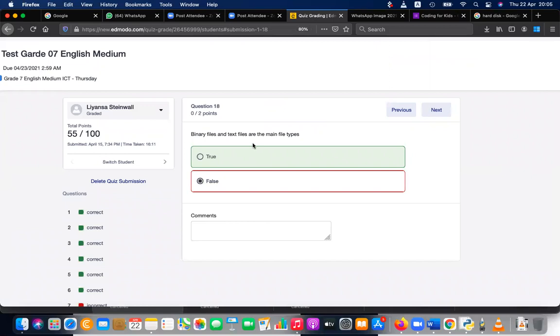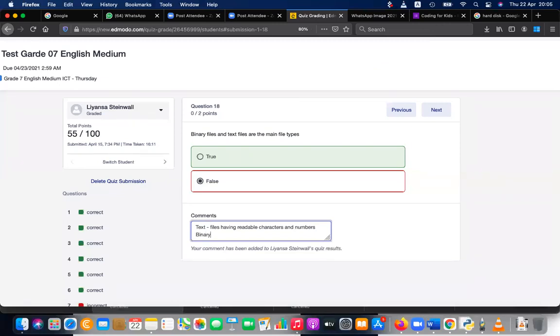Binary files and text files are the main file types. That is correct. So you have two types of files in the computer. Text means files having readable characters and numbers. Those are called text files.